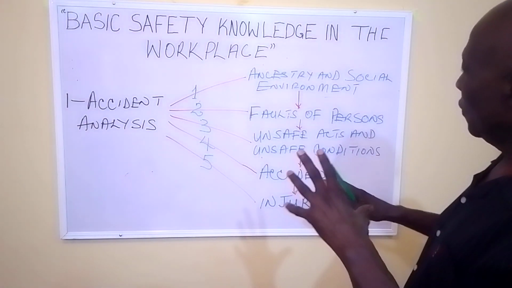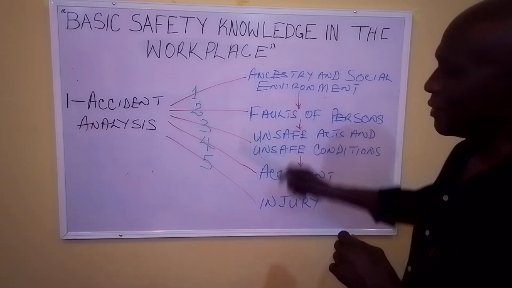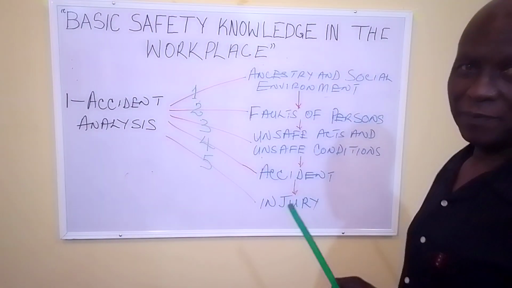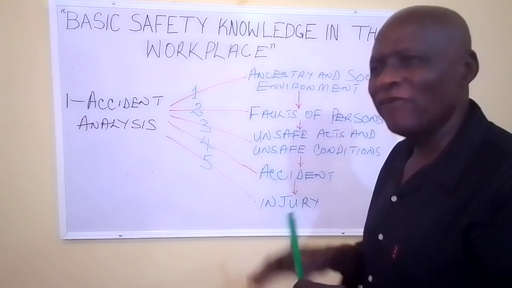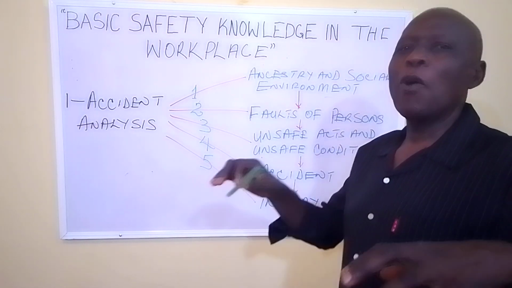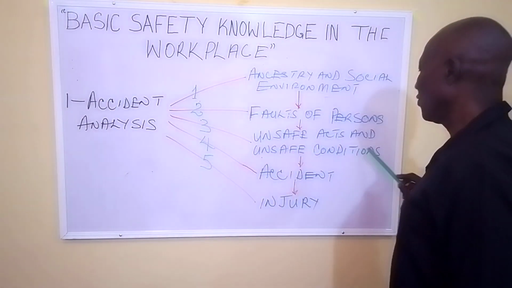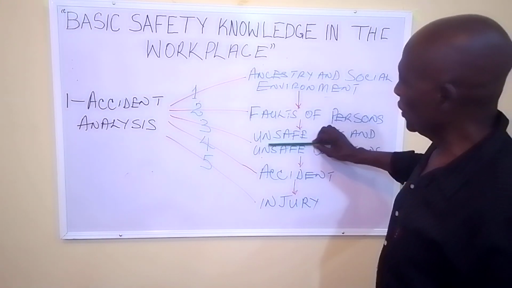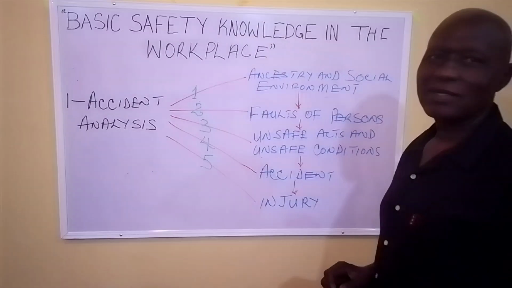So, if you have broken it into all these stages and we have identified that number 3 is the one that we can change, then our concentration in every safety program, the basic safety that every employee in the industry should be trained in and be aware of, is on unsafe acts and unsafe conditions. So we are now going to concentrate on that. How are we going to change unsafe acts and unsafe conditions?